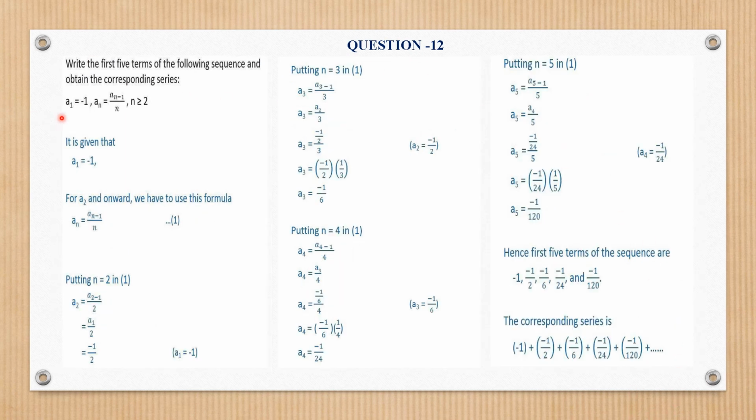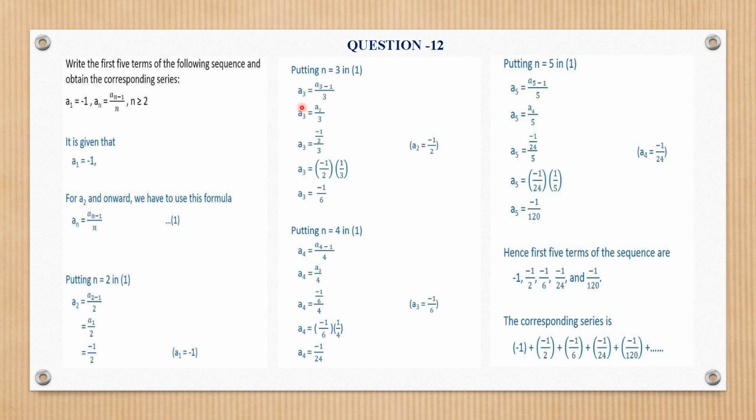Number 12. A1 is minus 1, an is a n minus 1 upon n, and this you have to work out for n greater than or equal to 2. Now A1 is given here as minus 1. Again you need to calculate the first 5 terms, so you need to find A2, A3, A4 and A5. Greater than or equal to 2 means we start from 2. So see A2, it is a n minus 1, that is A1 divided by 2. A1 is here, so minus half.